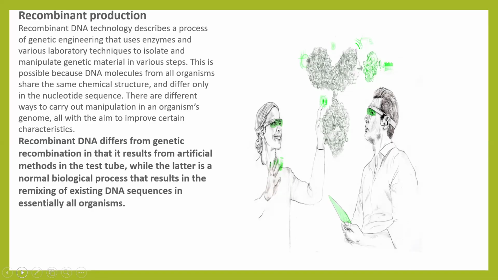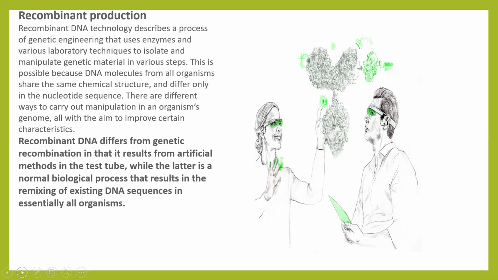This is possible because DNA molecules from all organisms share the same chemical structure and differ only in the nucleotide sequence. There are different ways to carry out manipulation in an organism's genome, all with the aim to improve certain characteristics. An important point to note: recombinant DNA differs from genetic recombination.